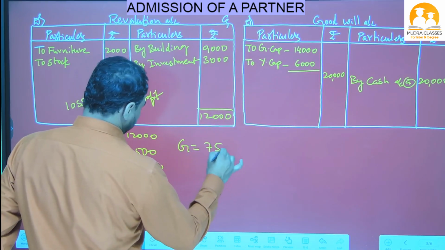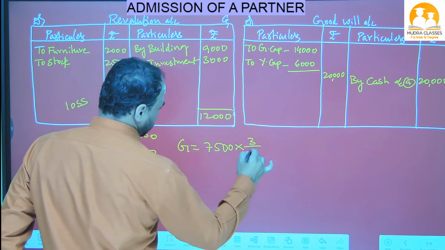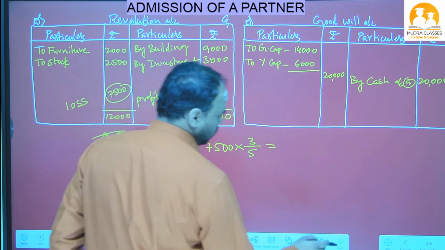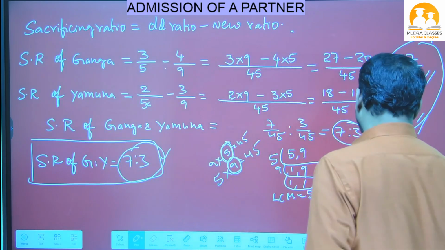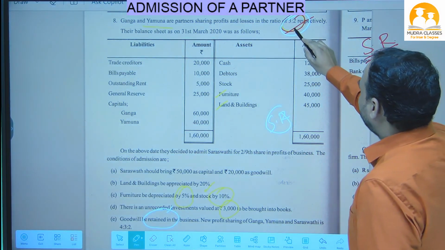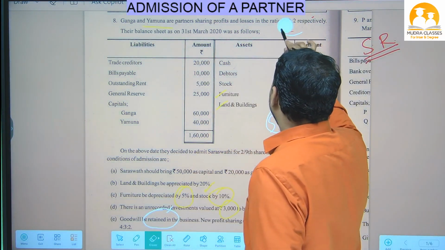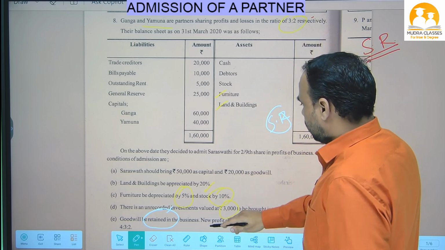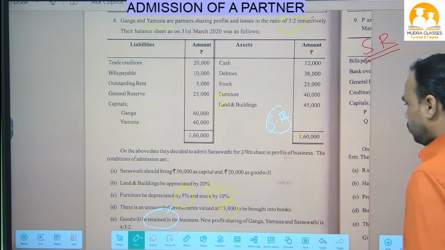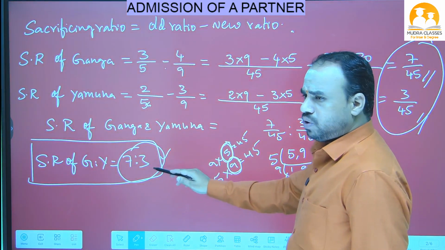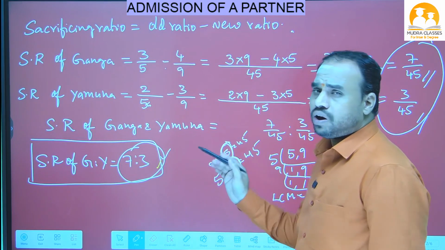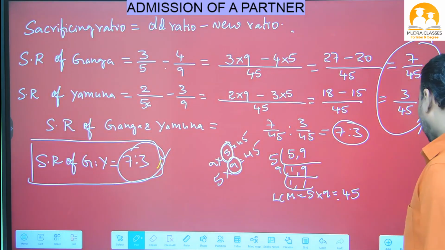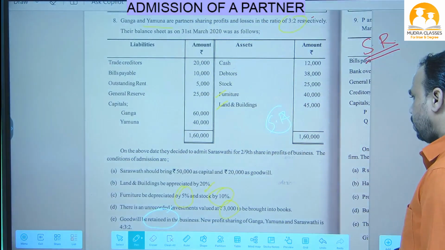So now these 7,500 we have to distribute. Ganga: 7,500 into Ganga's ratio, 3 divided by 5. Their old ratio is 3 is to 2. I will show you in the question. In the question, see, their old ratio is 3 is to 2. Only goodwill amount we have to transfer in the sacrificing ratio. Remaining all items we have to transfer in which ratio? Old ratio. Okay, let's see here.